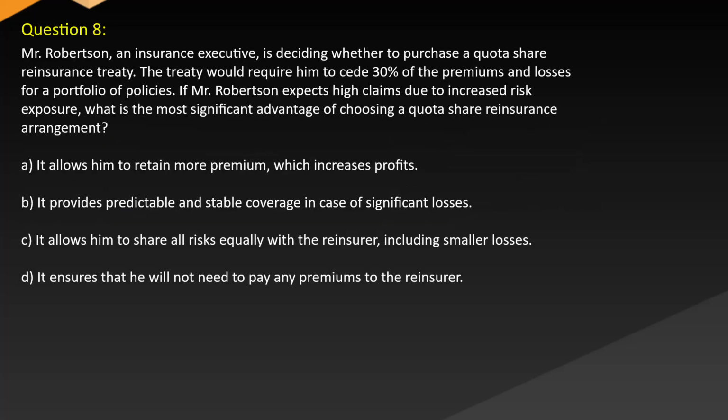Question 8. Mr. Robertson, an insurance executive, is deciding whether to purchase a quota share reinsurance treaty. The treaty would require him to cede 30% of the premiums and losses for a portfolio of policies. If Mr. Robertson expects high claims due to increased risk exposure, what is the most significant advantage of choosing a quota share reinsurance arrangement? A. It allows him to retain more premium, which increases profits. B. It provides predictable and stable coverage in case of significant losses. C. It allows him to share all risks equally with the reinsurer, including smaller losses. D. It ensures that he will not need to pay any premiums to the reinsurer.